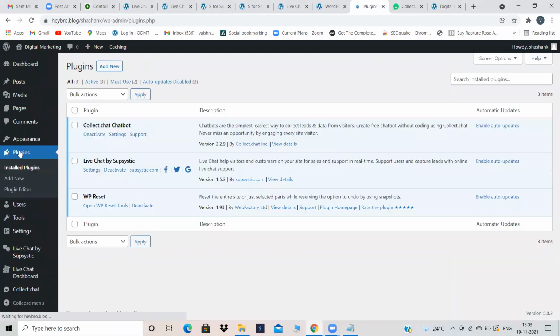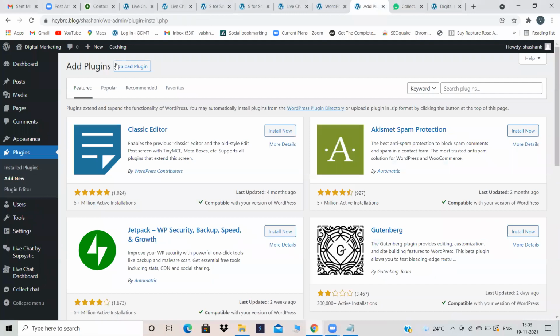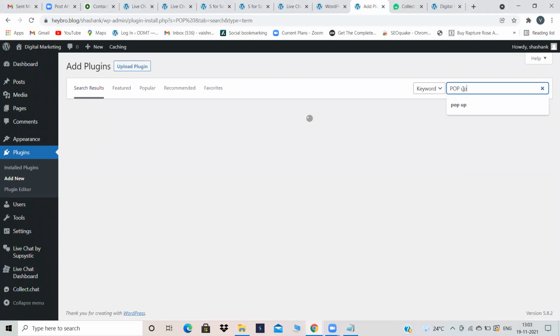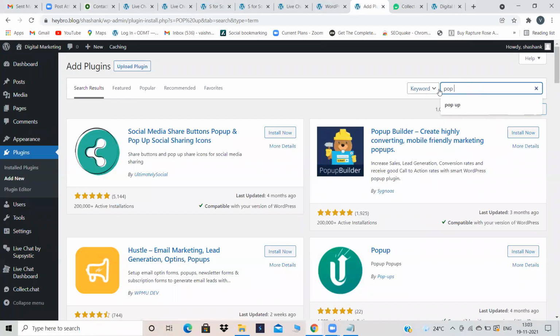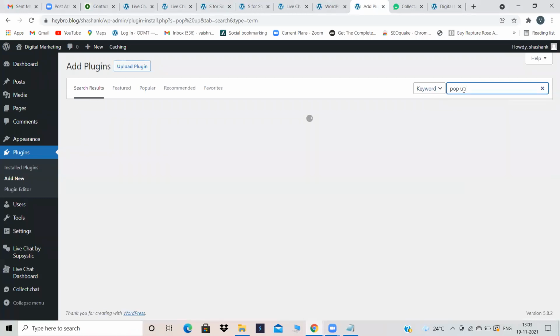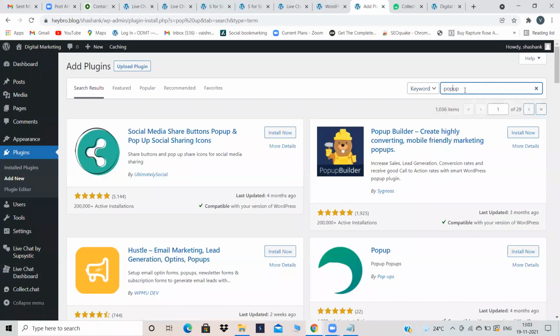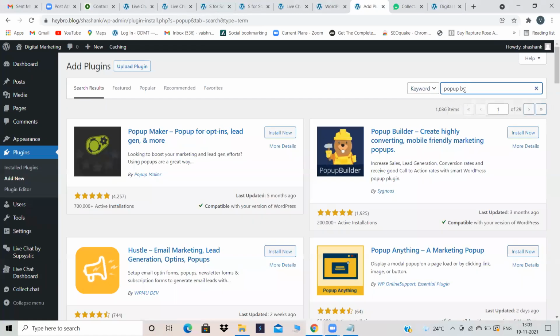Just go to plugins. Is a pop-up good? Like if suppose you have entered any website and a pop-up appears, are you happy if any pop-up appears? Is it okay or not? For advertisement, I think it's a good option. For advertisement in the sense, like for example, someone has visited our website, so something pops up like, there is a 10% discount on so and so training. That kind of thing.